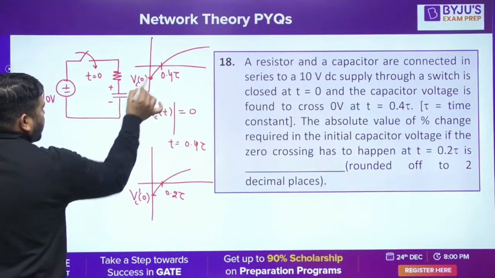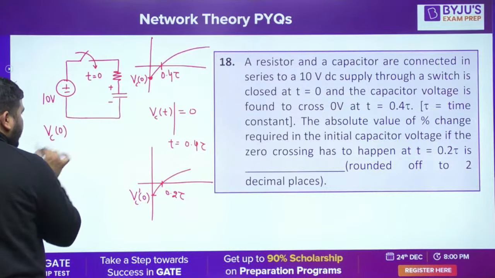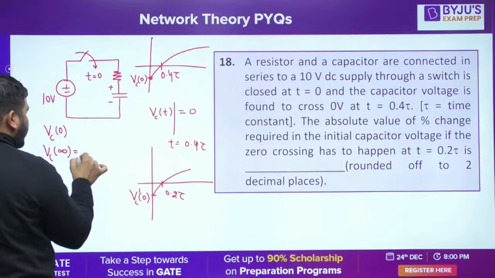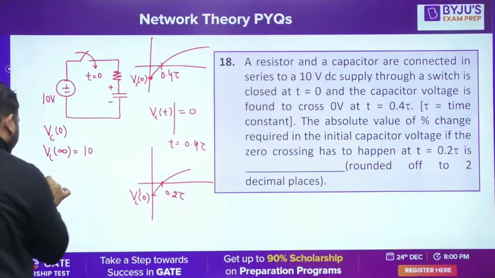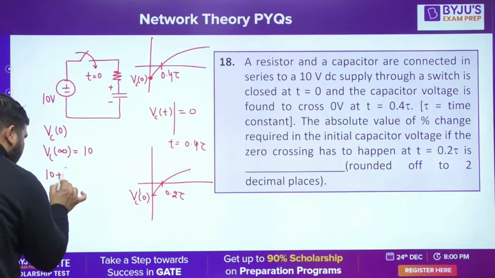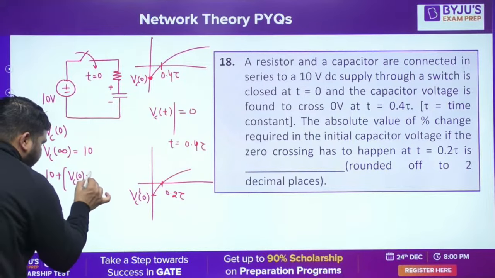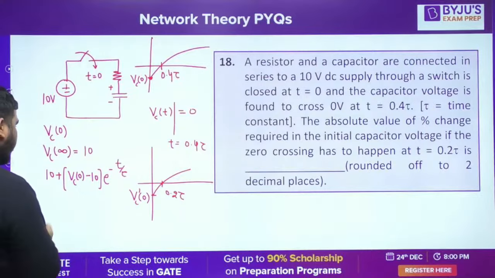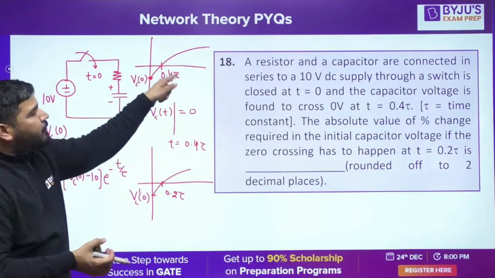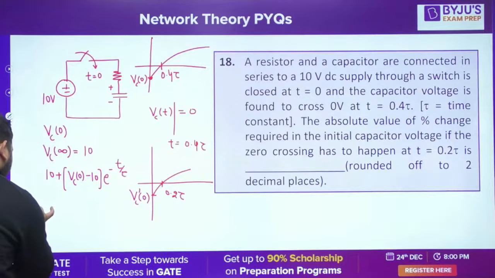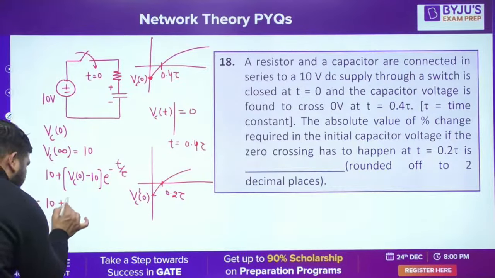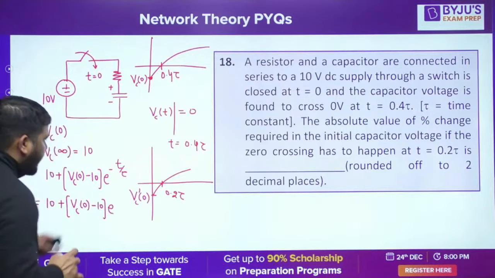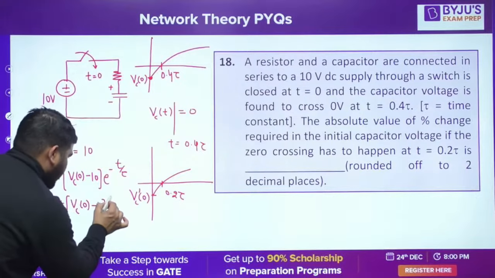Let's say that the initial voltage is VC0. In the first case, the initial voltage is VC0. What is the steady state voltage, guys? If this circuit works, the steady state voltage is 10. Now the equation is VC(t) = VC infinity plus (VC0 minus VC infinity) e to the power minus t by tau. And we know that if t is equal to 0.4 tau, this will be 0. So put it 0: VC0 minus 10 e to the power, put t equal to 0.4 tau.